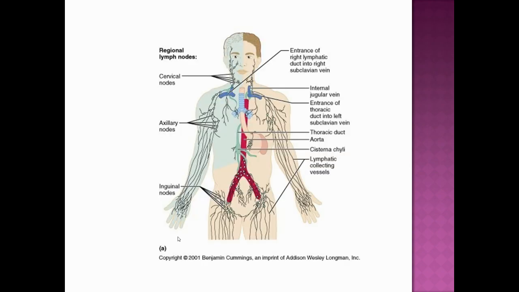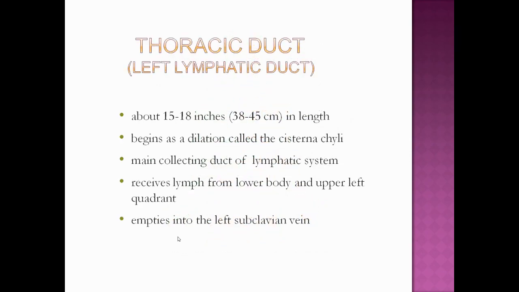Why is this a circulatory system? Because it maintains the volume of the blood and the pressure of the blood.